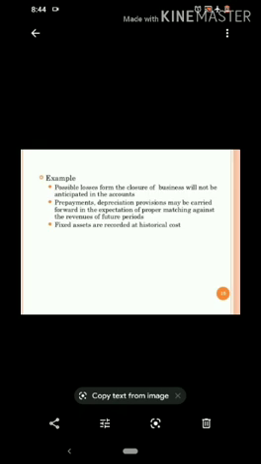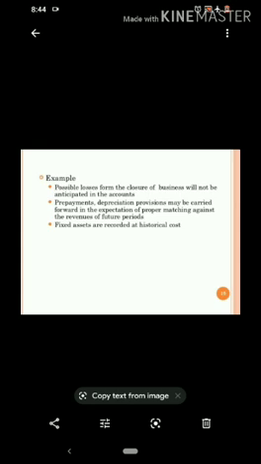Fixed assets are recorded at historical cost, because whenever a business purchases an asset, only the cost value can be recorded in the books of accounts, and the market value of that particular asset is always ignored by the businessman, because the asset is purchased by the business with the objective of using it for a longer period of time and not with the objective of reselling it in the future.